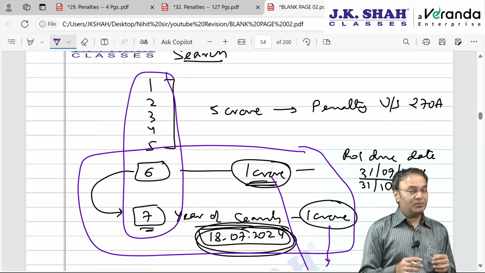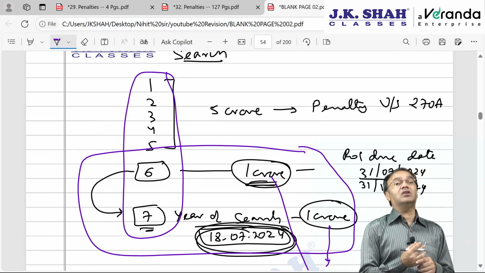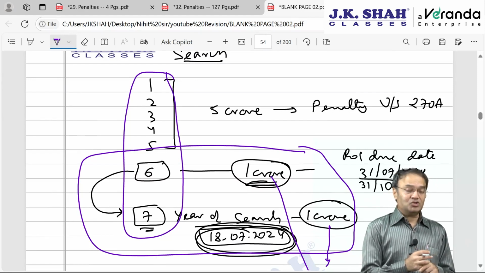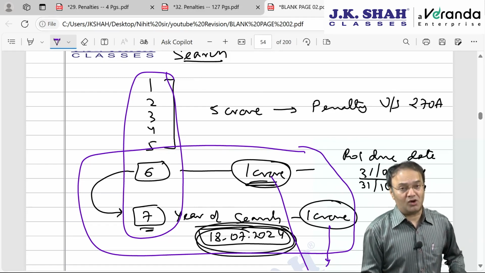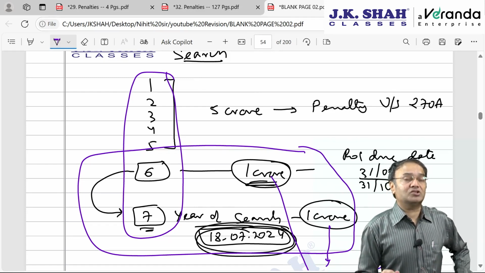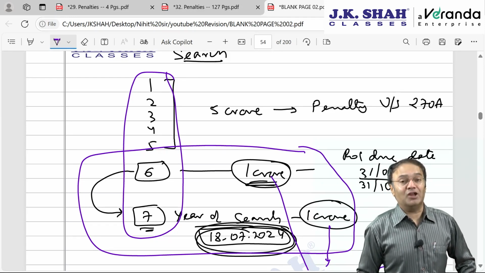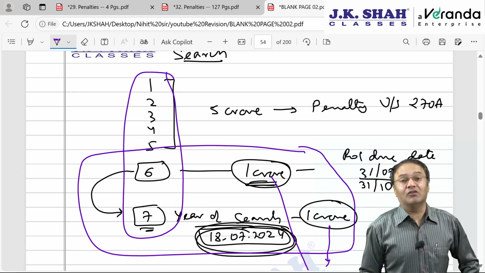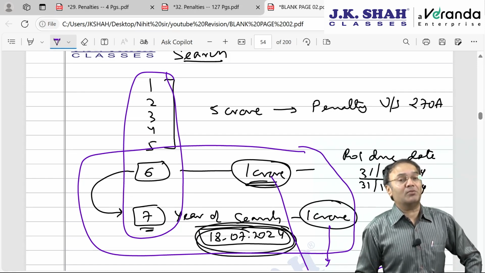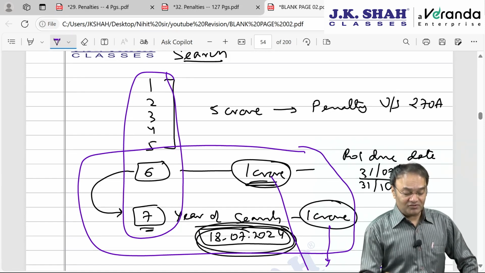Specified previous year would mean any of the 7 years for which either IT return is not filed or IT return is filed, but this income is not disclosed or it is not recorded in the books of accounts. If IT return is not filed, then it will be called as undisclosed income, provided it is represented by money, bullion, jewelry, valuable article or thing, or any entry in the books of accounts documents which is either not recorded or recorded but found to be false. Then it is undisclosed income of specified previous year.